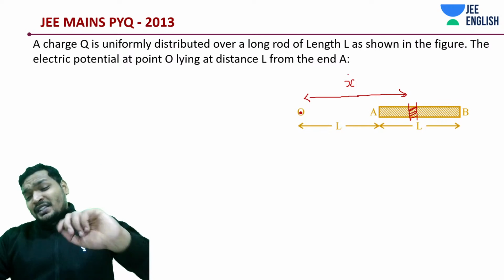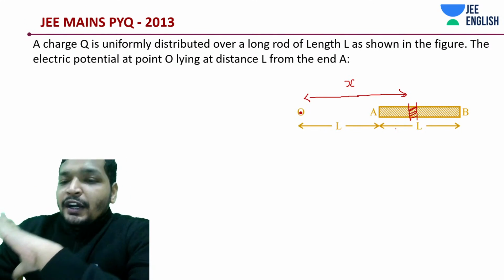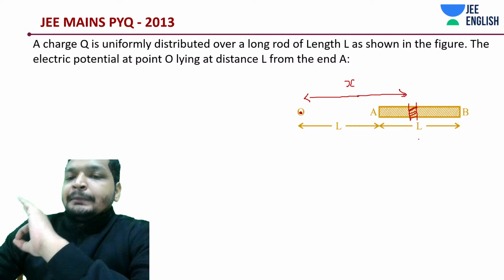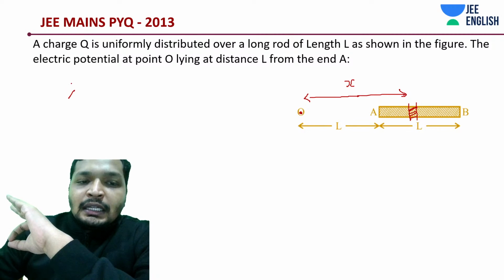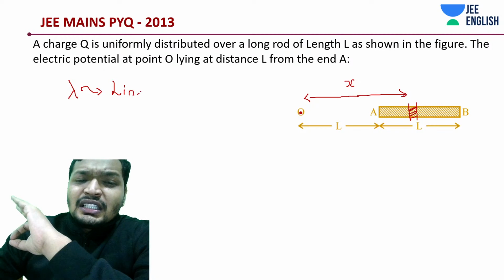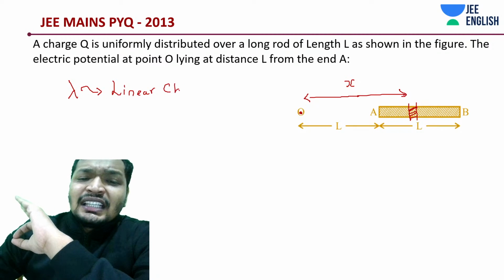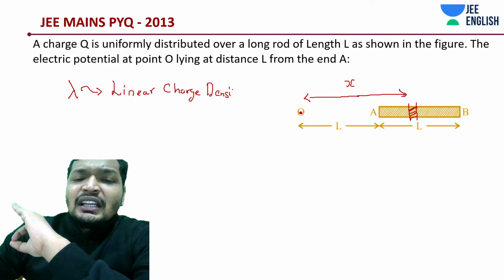Now comes the question. So how do I calculate for this? First of all, let me define a term known as lambda. If you attended the lectures before, you'll understand what this lambda is. It is the linear charge density. What is linear charge density, students?